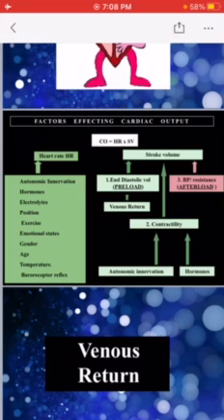So when there is an increase in the end diastolic volume, stroke volume is going to increase, and this end diastolic volume depends upon the venous return. अगर venous return ज़्यादा है तो end diastolic volume ज़्यादा होगा, और जब preload ज़्यादा होगा तो stroke volume is going to be increased. The second factor upon which stroke volume depends is the contractility of the heart. An increase in contractility of the heart increases the stroke volume.